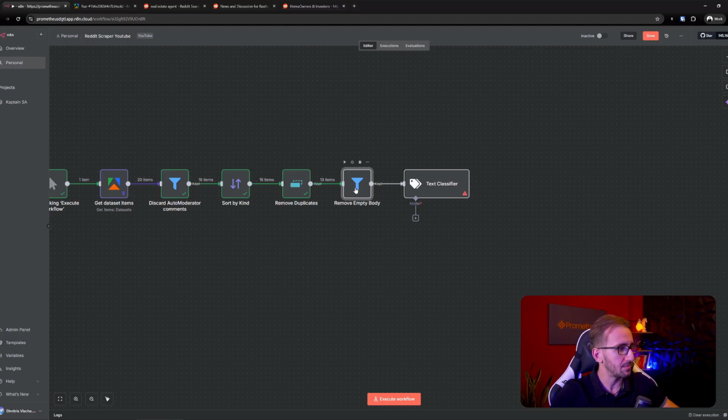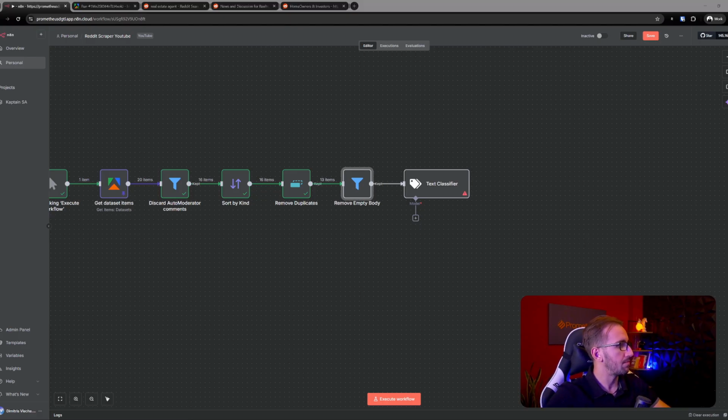The body is empty in cases where the post is just a picture. You know how people just post memes or GIFs or YouTube videos on Reddit? On all platforms, but specifically on Reddit, they are allowed to post just a single image or a single GIF or a single video.